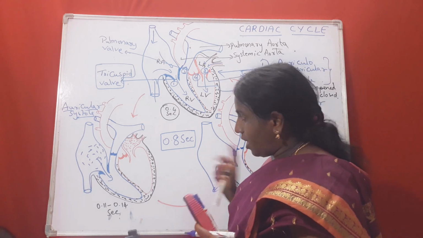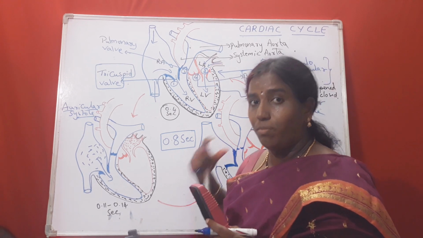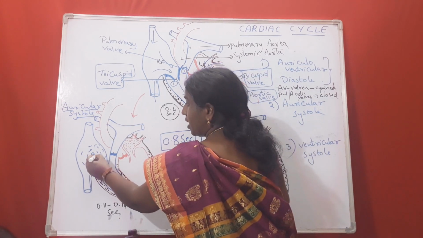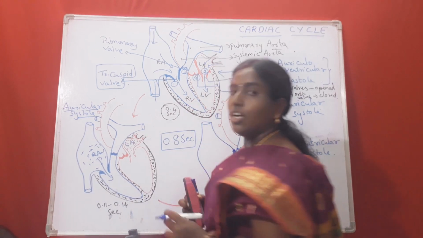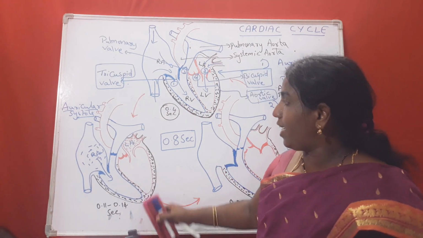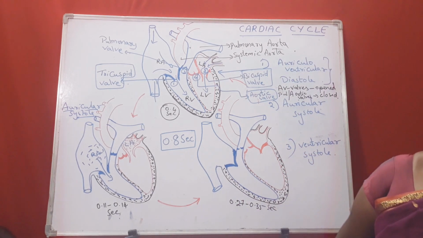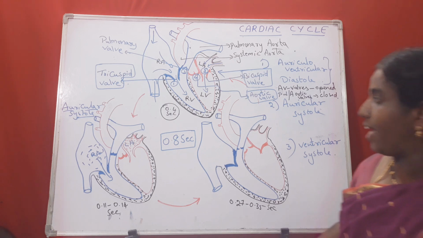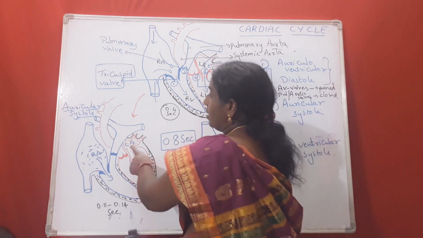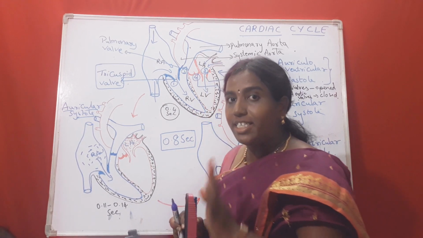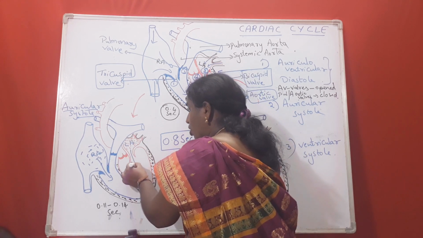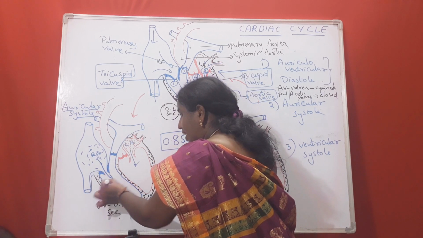Here auricular systole means the upper 2 chambers, that is right auricle and left auricle, are in contraction state. So these 2 chambers are not receiving blood, but they are pumping the blood to the left ventricle and right